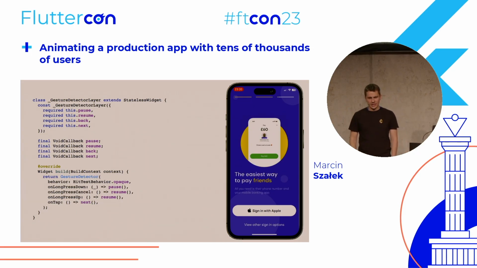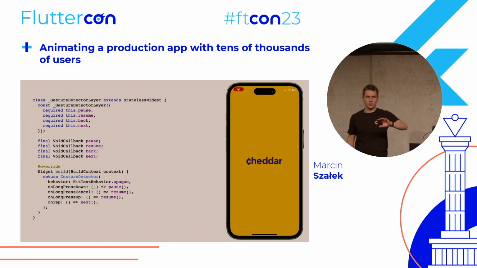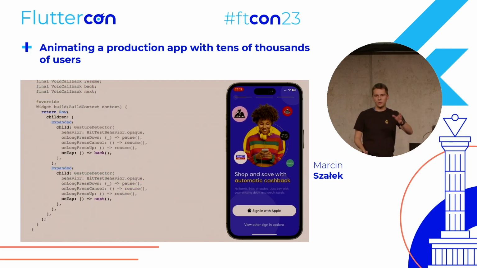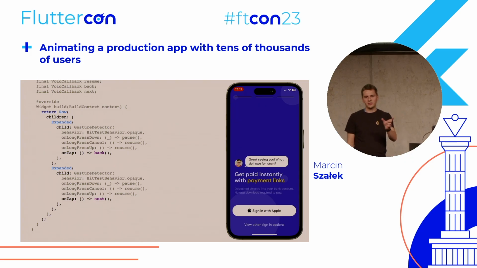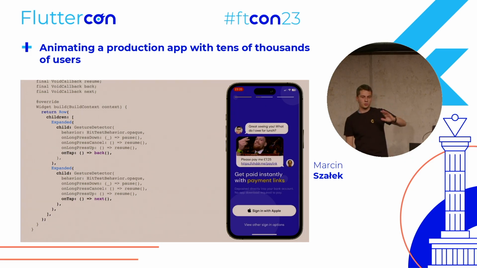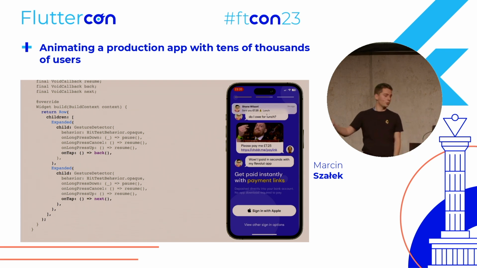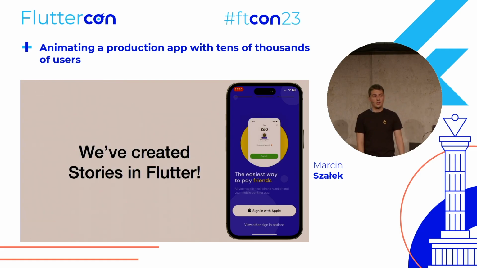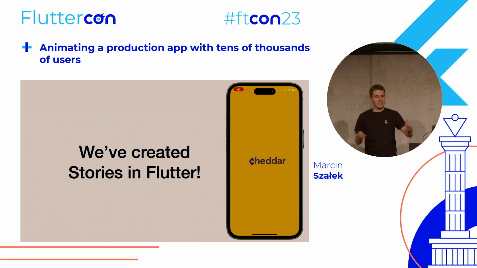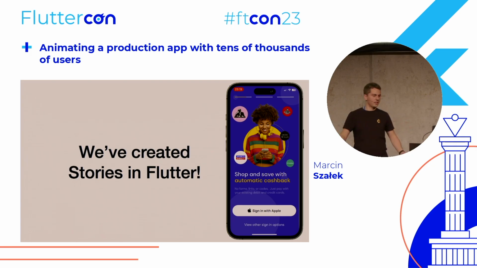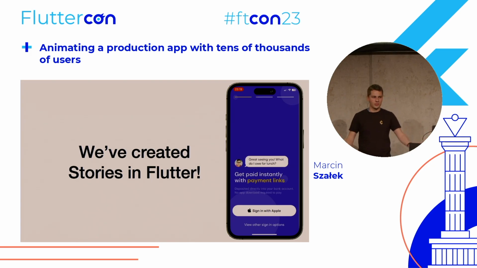However, this is not the full stories feature, because stories can also go back, right? So to allow the user to also go back, we'll just have 2 gesture detectors, and we'll put them in a row, wrapped with expandeds. So we'll have 1 gesture detector on the left that takes half of the screen and goes to the previous story, and 1 gesture detector on the right that also takes half of the screen and goes to the next story. And with all of that, we have just created stories in Flutter without any packages, without basically any complex topics, with just an animation controller that is passed to animations, that drives what widgets should look like and what they should do.